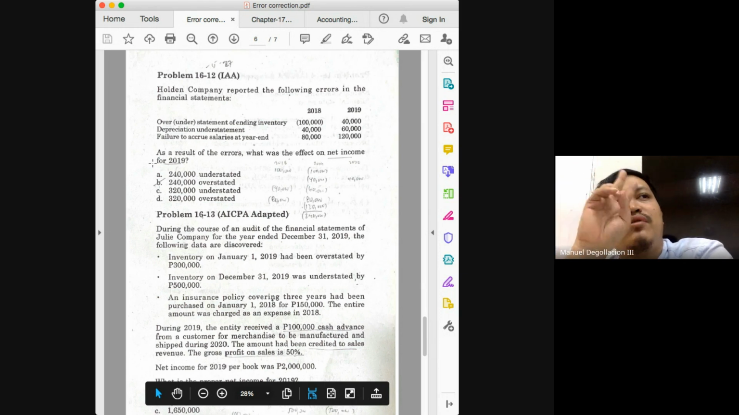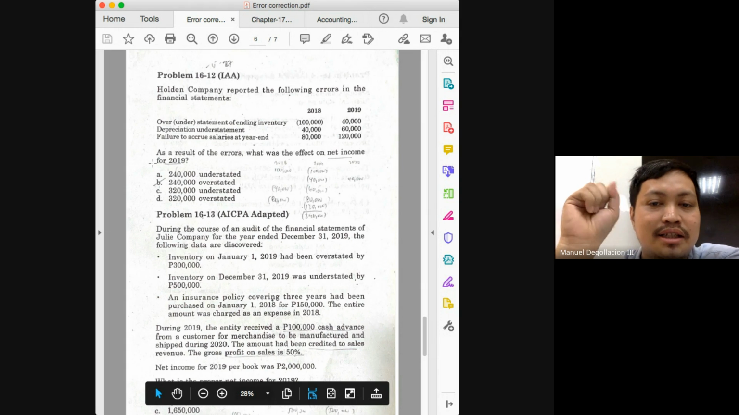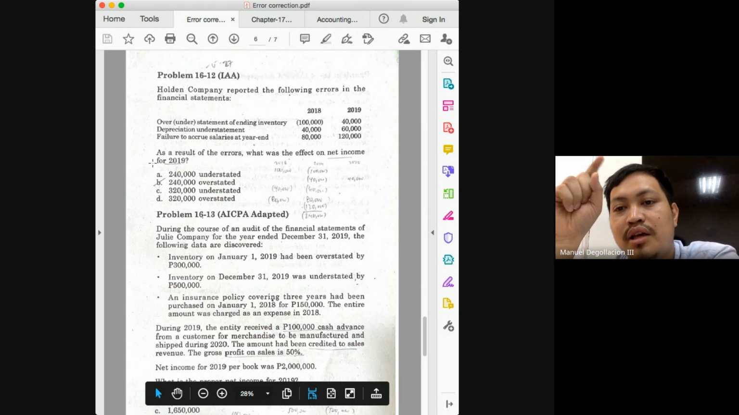Plus, why do we have to look for two things here? Because if the problem told you that salaries expense were misstated by this much, then that's it. Okay? But how was this presented in this problem? We were not told how much was the misstatement in 2019 for our salaries expense. What was given in the problem? We were told how much was not recorded at the end of 2018 and 2019.